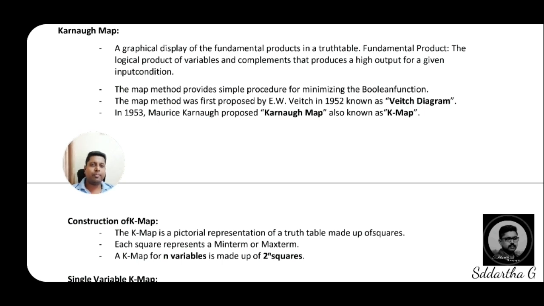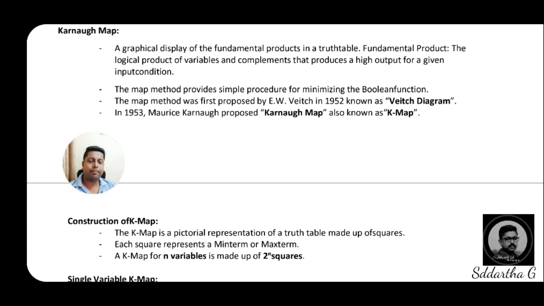Dear students, K-map means a graphical representation of min terms and max terms expressions. Usually we call it like that. Others give some different definitions. K-map means a pictorial representation of truth table. That is also possible by using squares. Of course, in K-map, the pictorial representation is all in the form of boxes, means square boxes. So this is what we call a K-map.